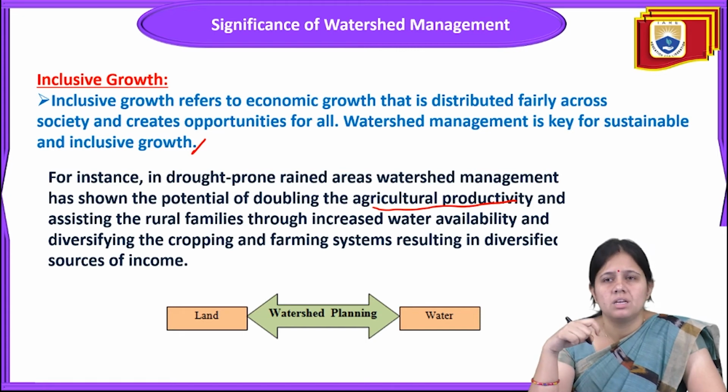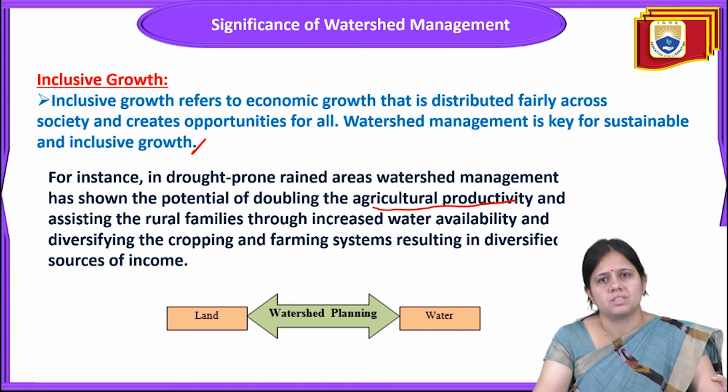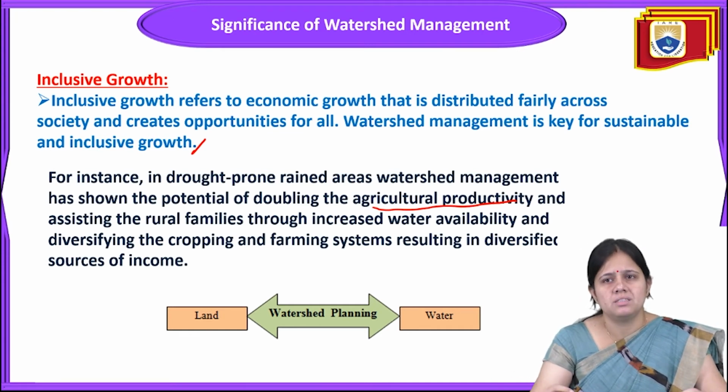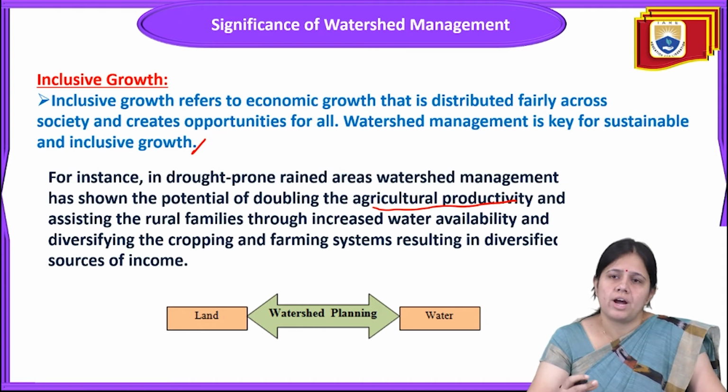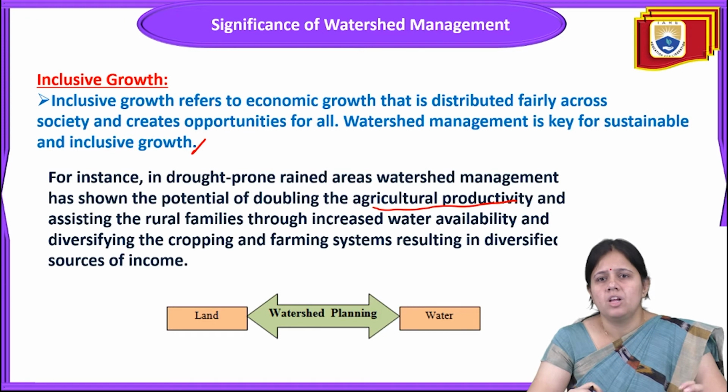This will help poor families, who will get more money with the diversified income and diversified cropping and farming systems adopted through watershed management. So you can see that watershed management will be possible with proper land use planning and water management practices.